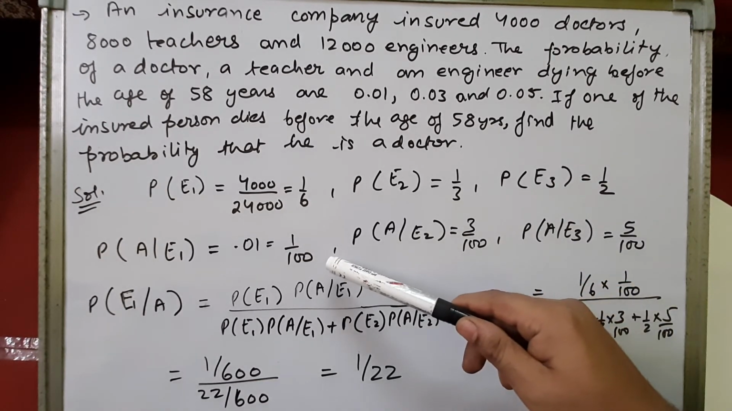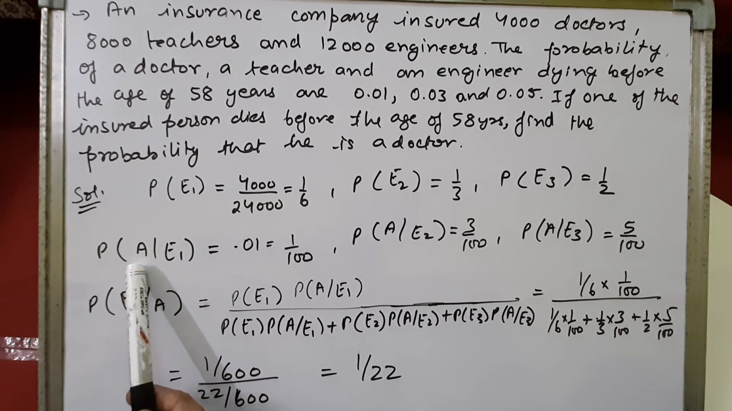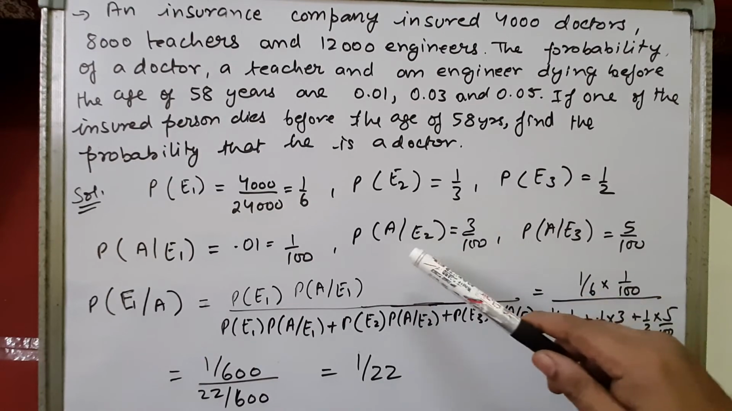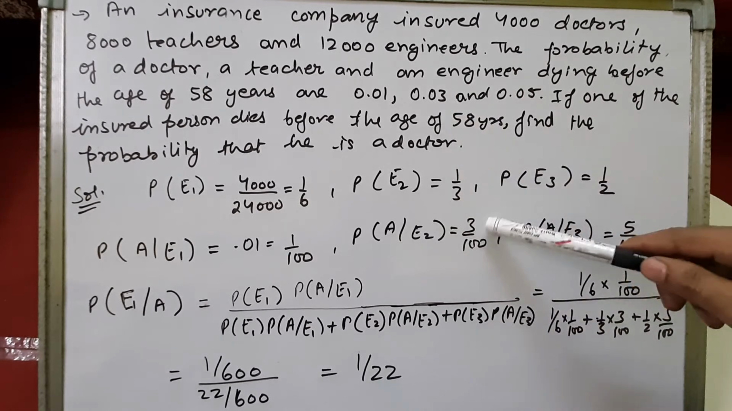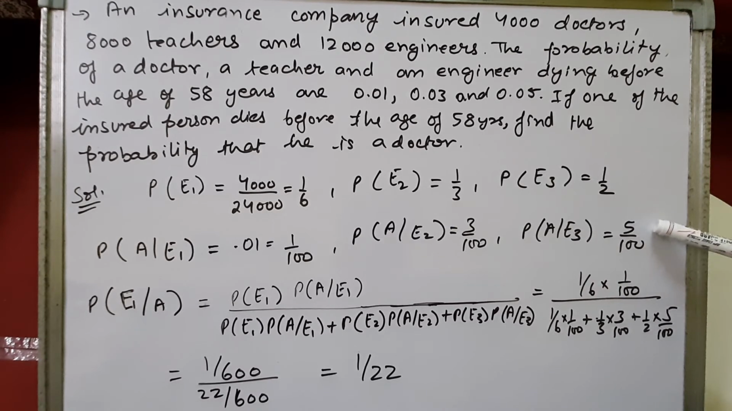Alright. Now a person dies and is a doctor insured, right? The probability of a doctor, a teacher and an engineer dying before the age of 58 are this. Okay. So this is a person insured and he dies before the age of 58, right? That is 0.01. Okay. Is a doctor, 1 upon 100. Insured person dies and he is a teacher. It's 3 by 100. 0.03 it is given. Person dies and he is an engineer. That is 0.05, 5 upon 100.